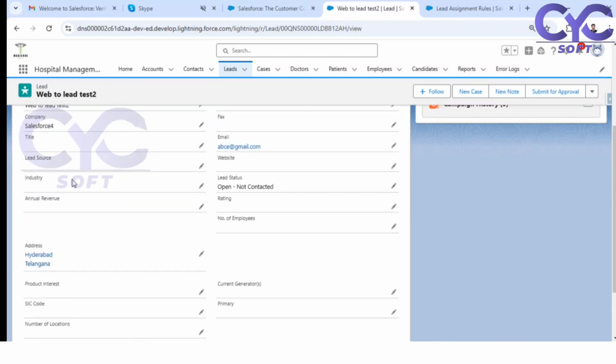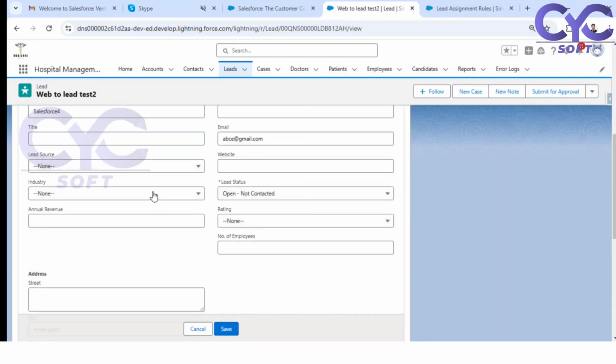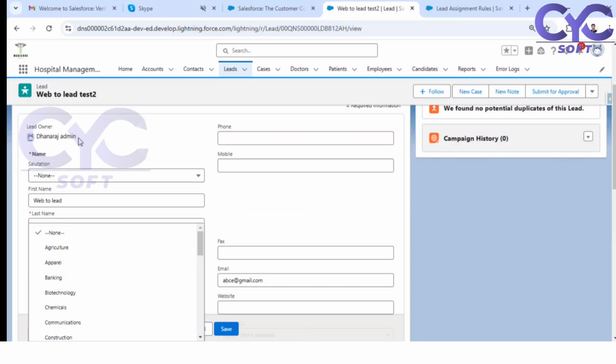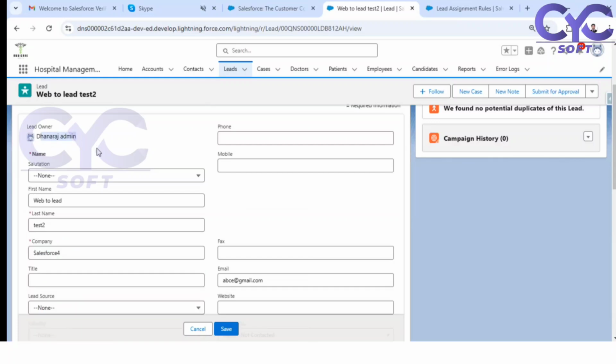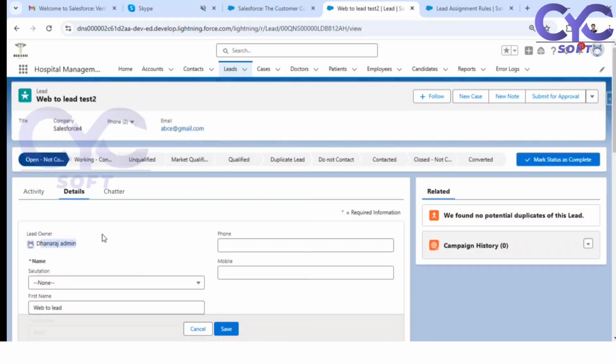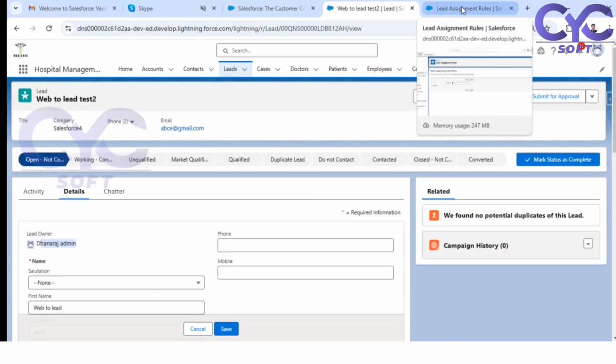Right, like this. So for example, industry, there are a lot of industries. Based on this, if the user selected agriculture, then this lead needs to be assigned to agriculture related users, not directly to the Dhanraj admin. Right, based on the scenario, whatever rule criteria we are going to provide, based on this it should assign the lead.